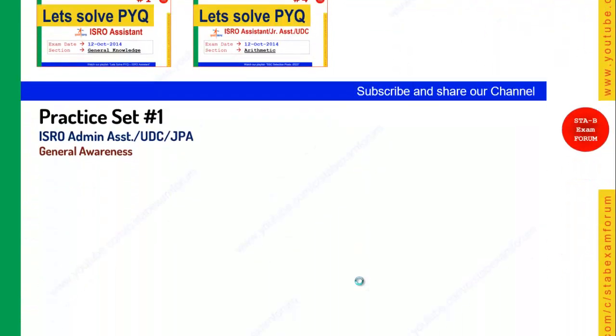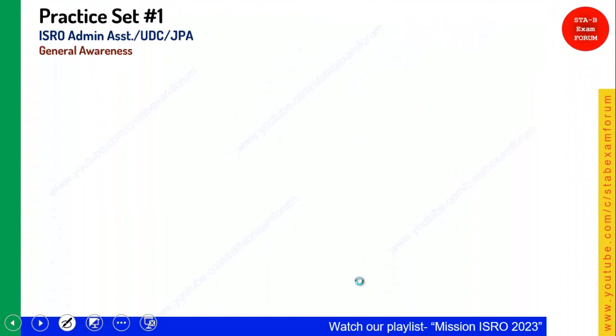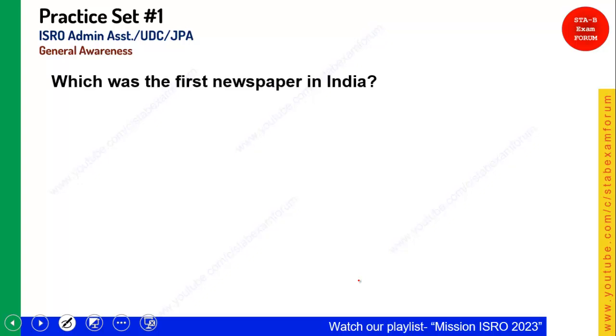So coming to the practice set number 1, I request all the students to answer along with me so that you can benefit from that. So the first question for today's session is, which was the first newspaper in India? Yes, first newspaper.